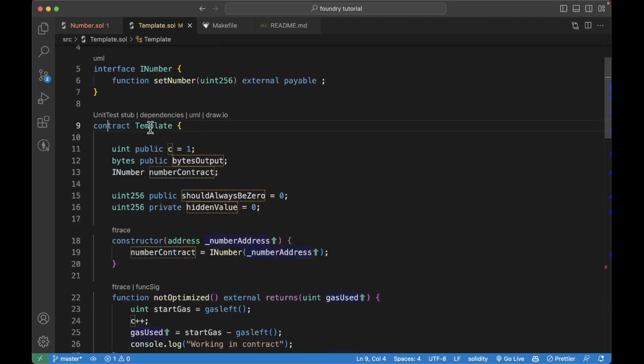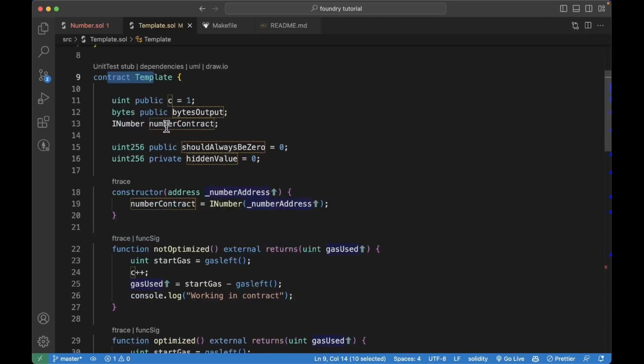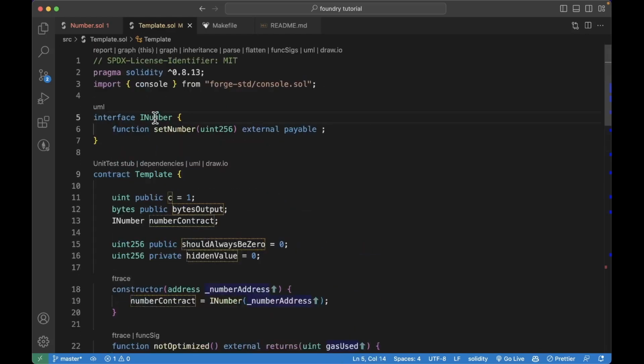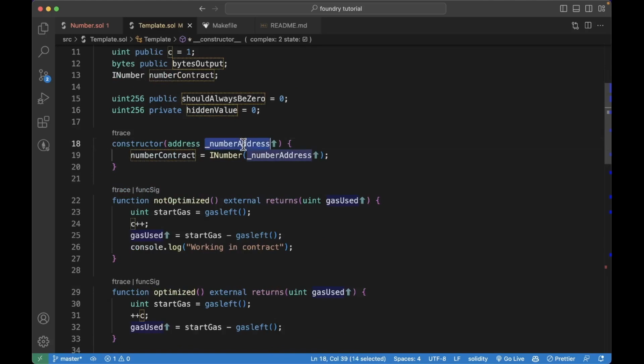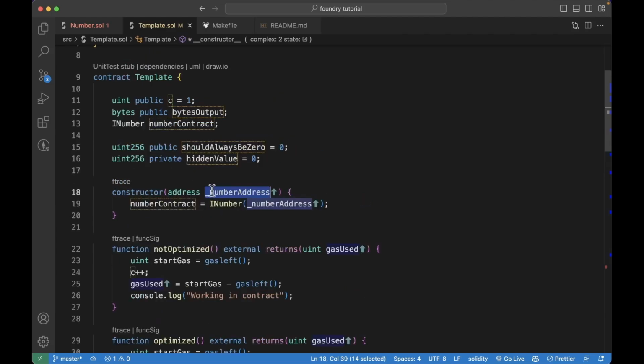So this contract template, let's start here. It has a variable named C, which is 1. It has a bytes output variable and a number contract. We have an interface to the iNumber contract because we want to use its set number function. So in the constructor, we just pass in the number address. Then we create an instance of the number contract because we need this to interact with the number contract.